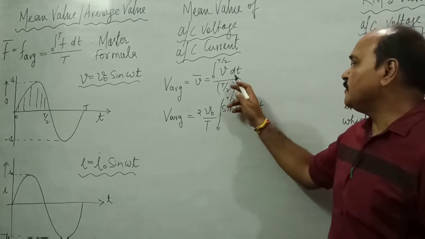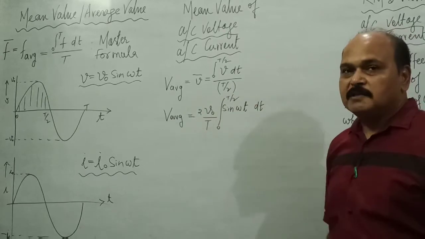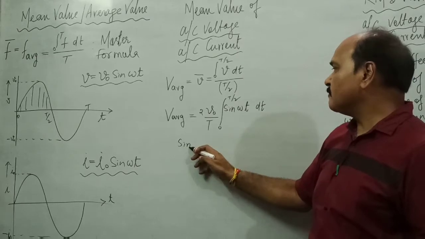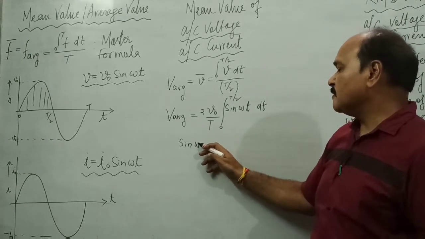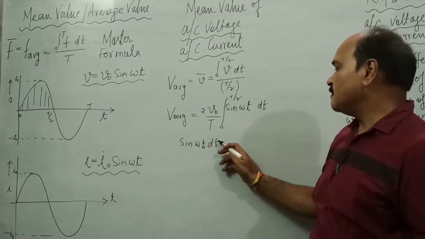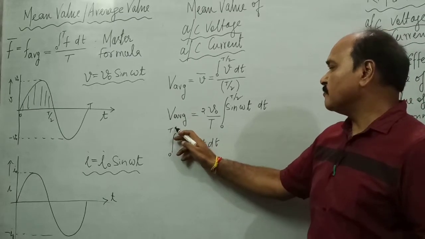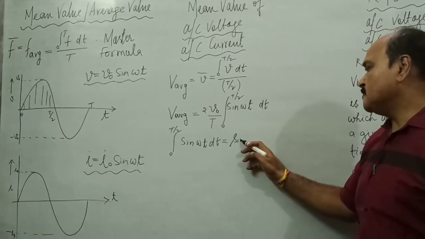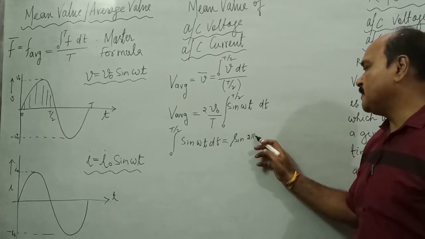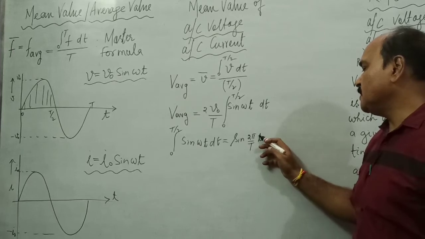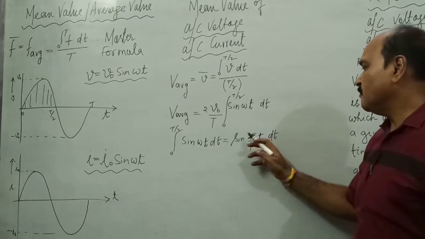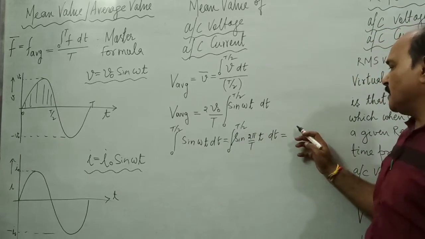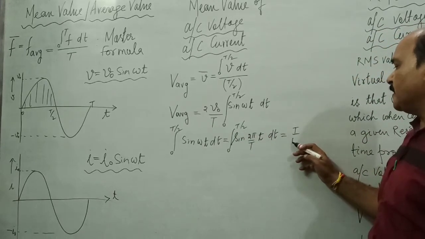So these are constants, V naught and T by 2, they come out of the sign of integration. And the integration of sine of omega t dt from 0 to T by 2, where omega is 2 pi by capital T into t. You may not do this derivation. This integration comes out to be T by pi.